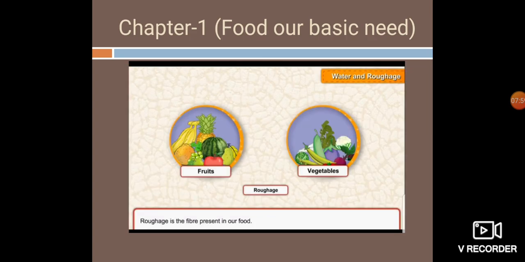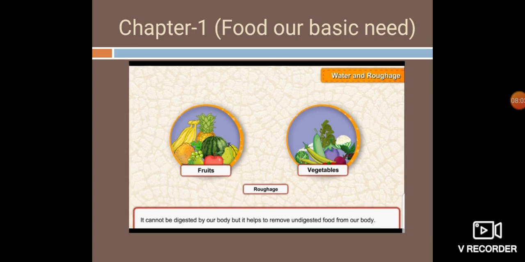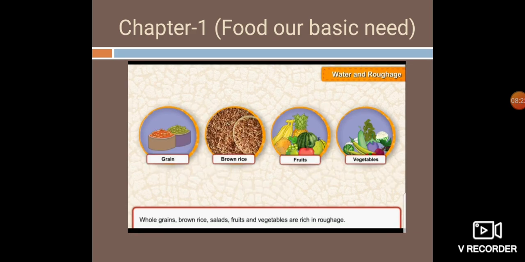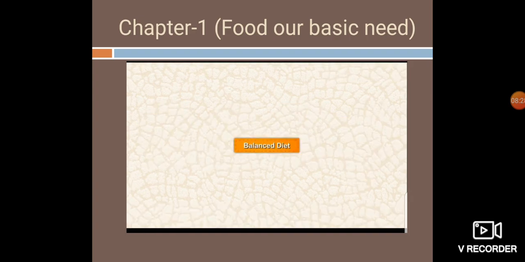Roughage, we also call it dietary fiber. It is a fiber which is present in our food. It cannot be digested by our body, but it helps to remove undigested food from our body. It helps in easy removal of undigested food from the body. It is important for the proper functioning of our digestive system. Whole grains, brown rice, fruits, and vegetables are rich in roughage.